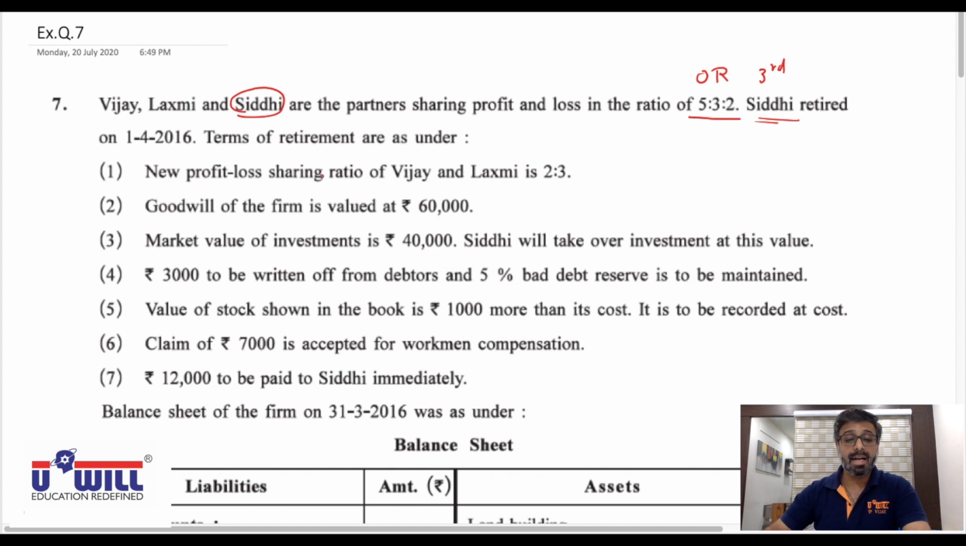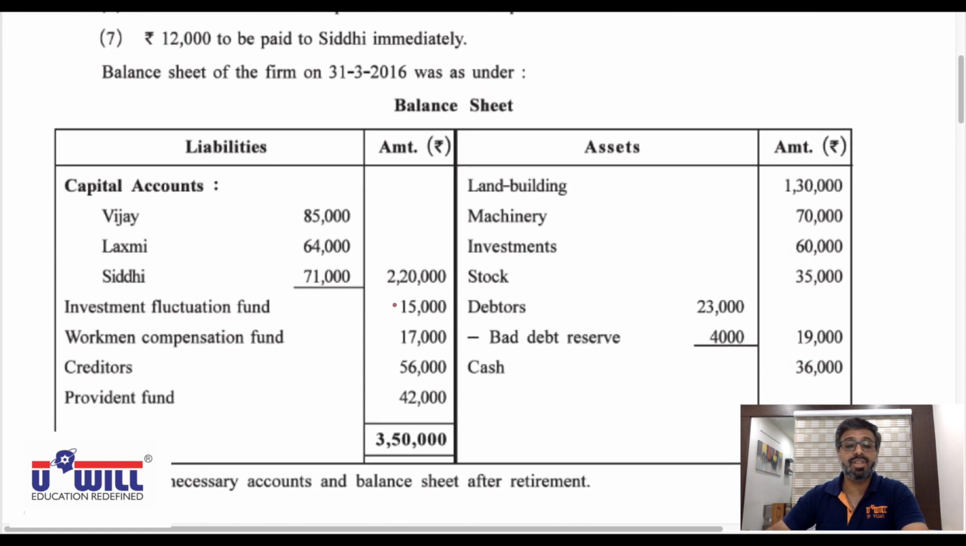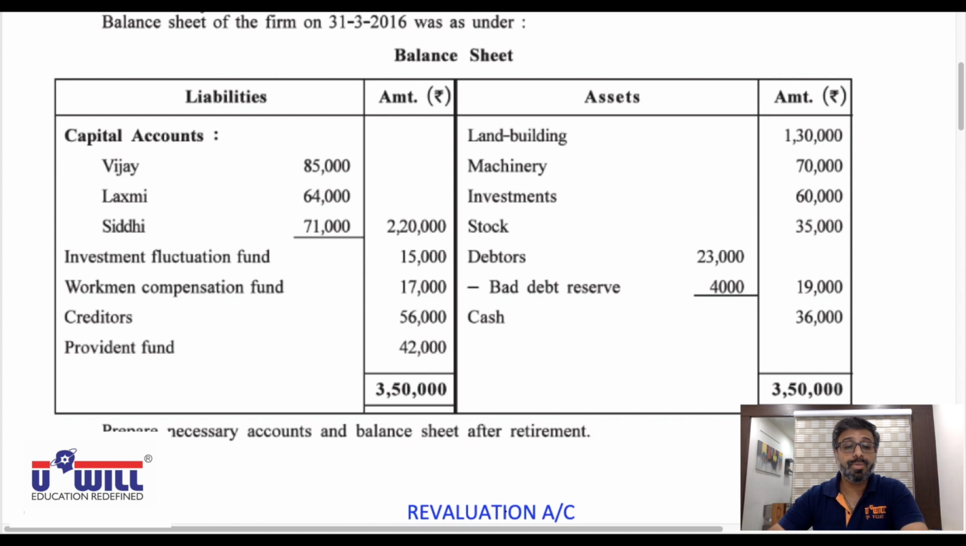Terms of retirement are as under. We'll go through the things when we solve the question. Balance sheet of the firm on 31/3/16 was as under. So very first put tick on capital accounts. Vijay's capital 85,000, Lakshmi's capital 64,000, Siddhi's capital 71,000.